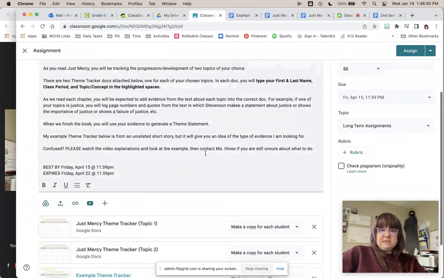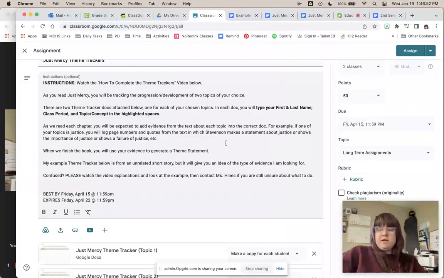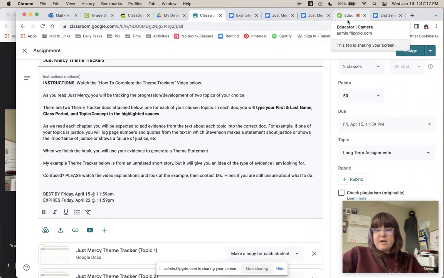So this assignment, we will be working on it every single time we finish a chapter on Thursdays. That means today is a Thursday. You have just finished chapter 1, so you've done the introduction and chapter 1 at this point. Go ahead, pick your topics, start looking for evidence. Go back through the introduction and chapter 1, see if there's any evidence of the topics you have chosen, and put that evidence into your theme tracker, and you have already started working on the essay.